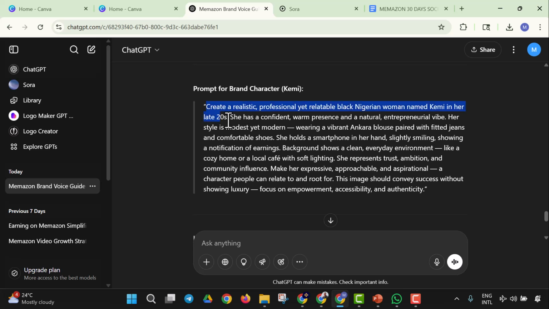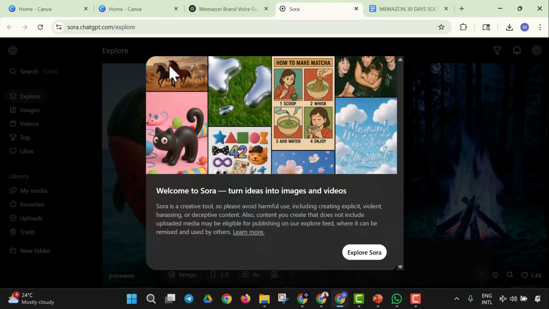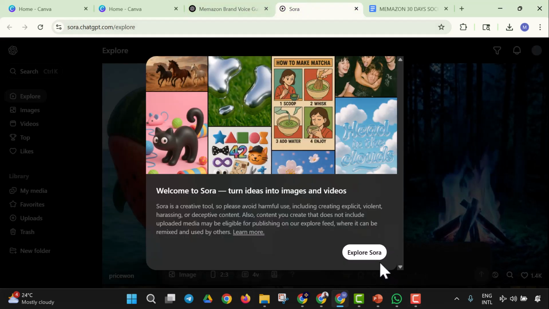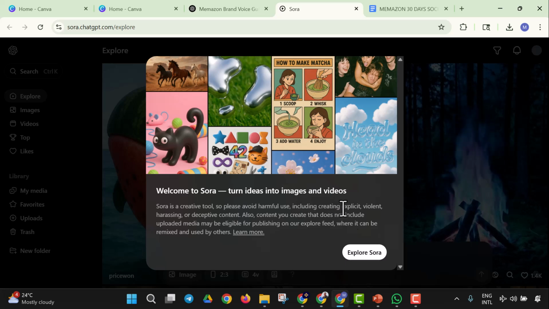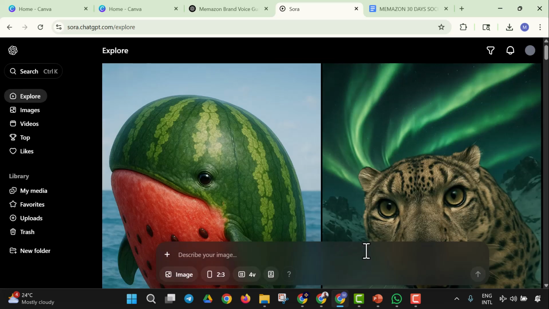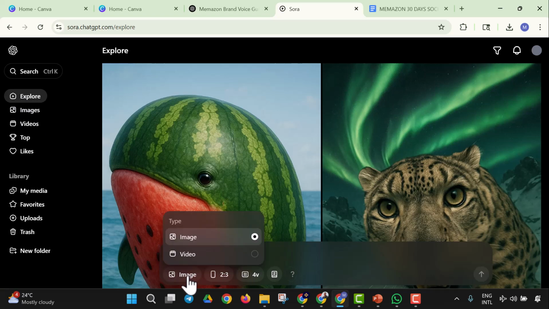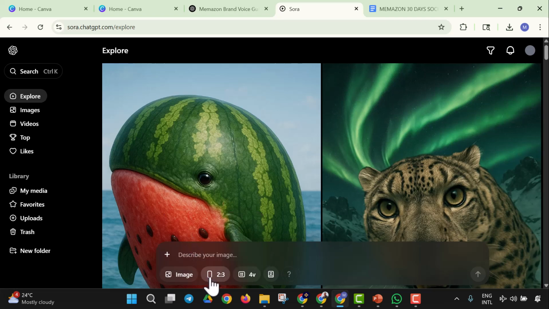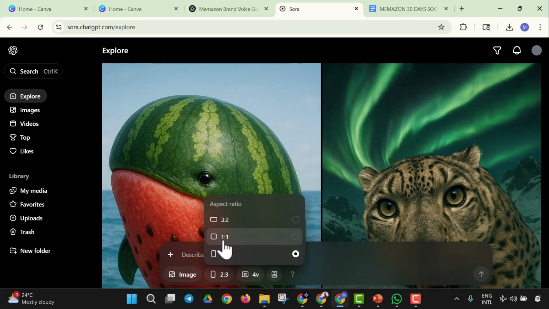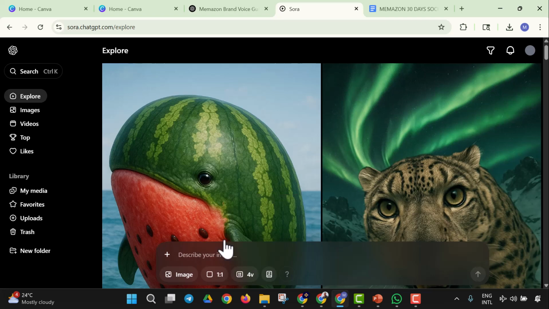So let me copy this. I'm going to copy this as the prompt I want to use for Sora. So I'm going to copy and I'm going to come to Sora right here. So here is Sora. Sora is new, so we can turn ideas into images and videos. So let's explore Sora together. So here is Sora and you see the explore button and then you describe your image. So you can do some presets. We want image, not video, and we want a square image. So square image will be 1:1.